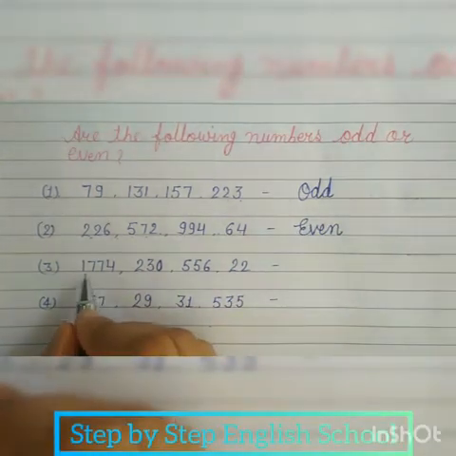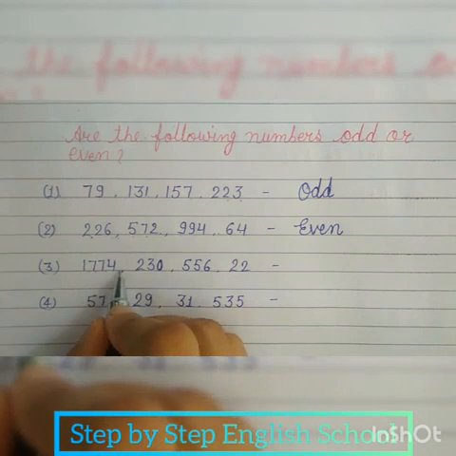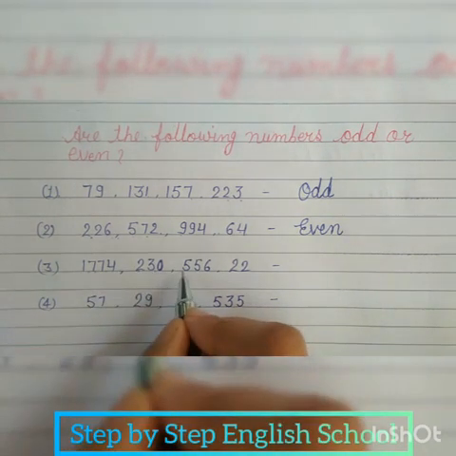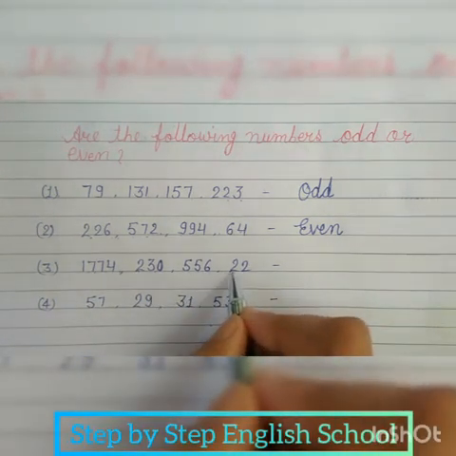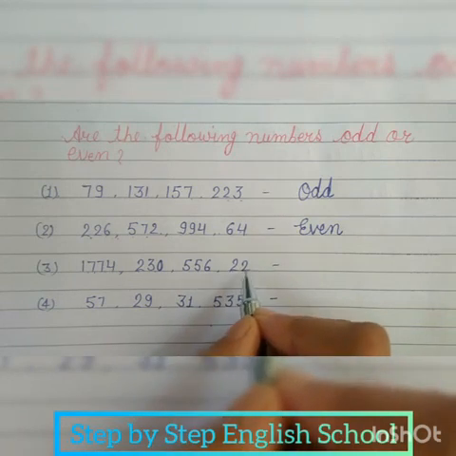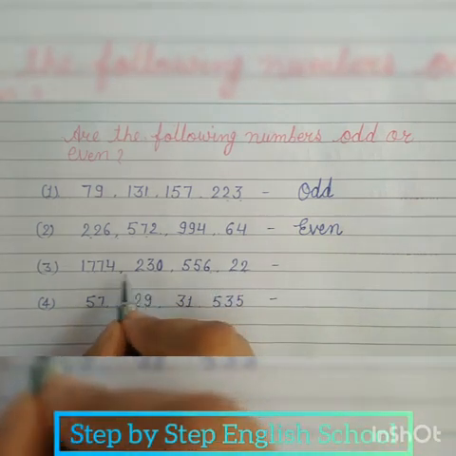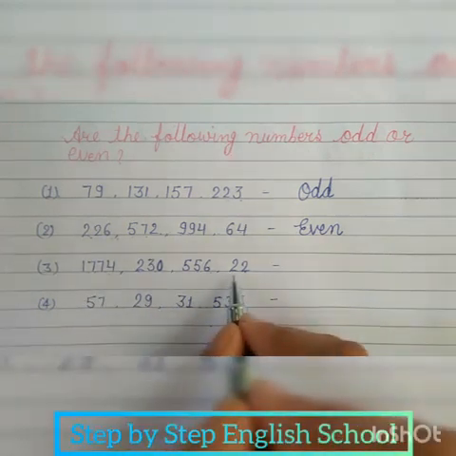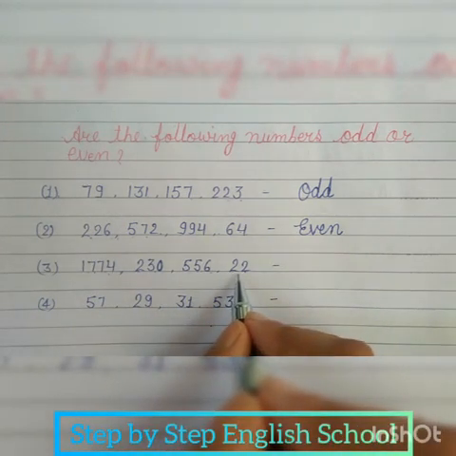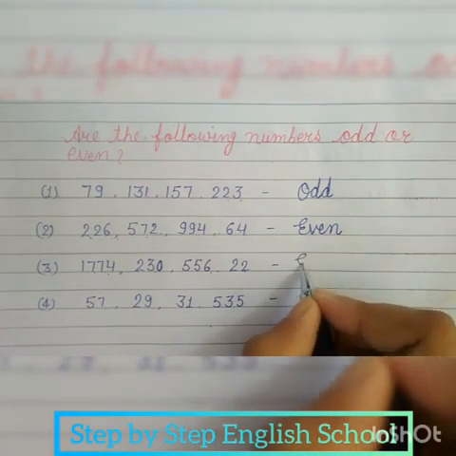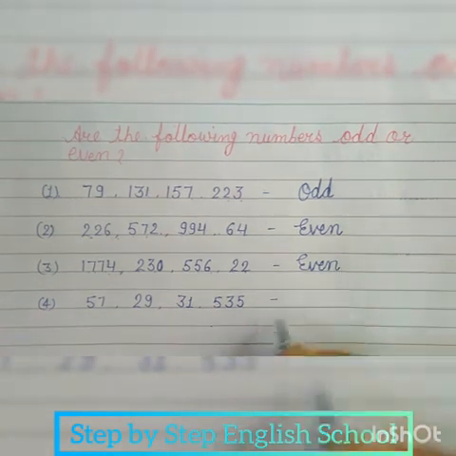Next, 1774, 230, 556 and 22. In these numbers, the ones place number is 4, 0, 6, 2. So these numbers are even numbers and they are all divided by 2.